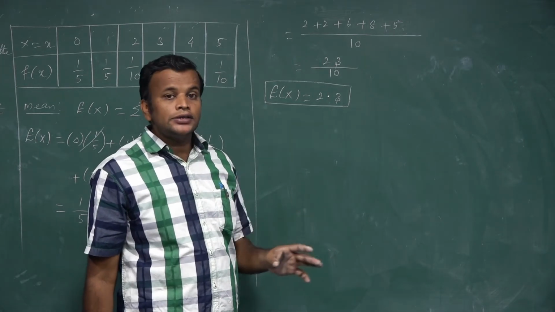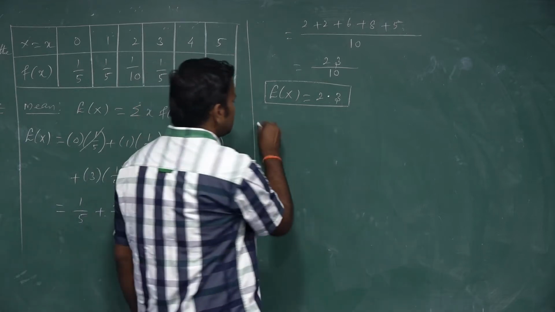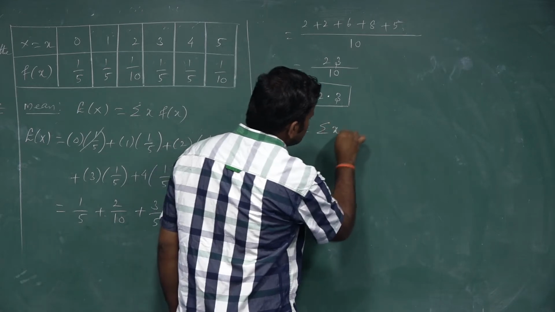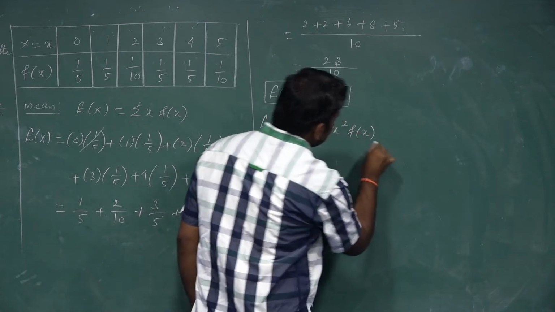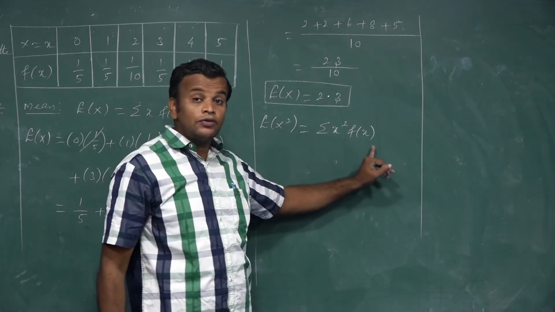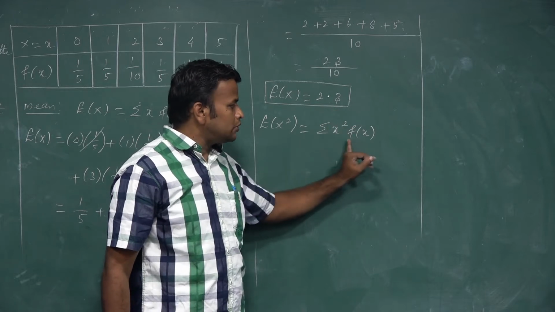Next we need to find the variance. But first we find E of x square. So we write E of x square as summation of x square into f of x. That means the random variable squared and its probability value.